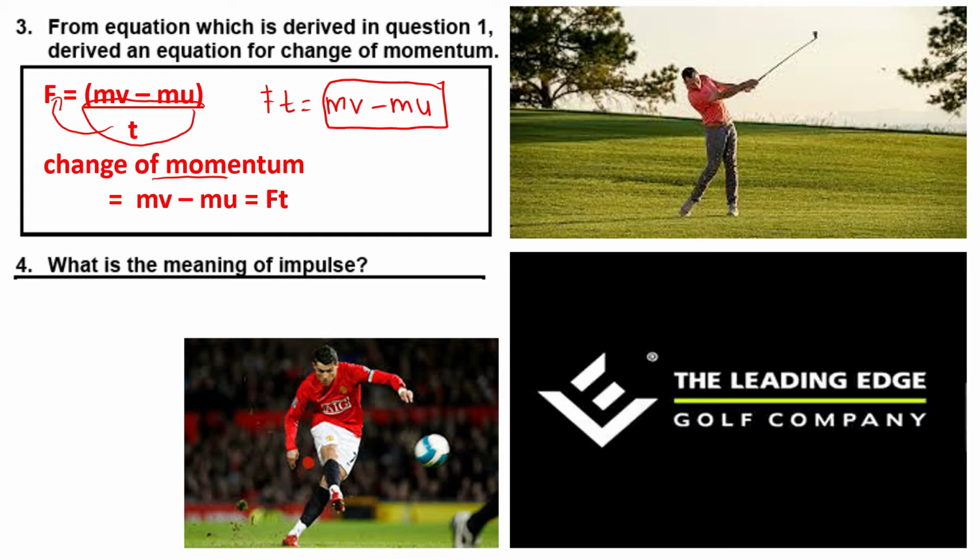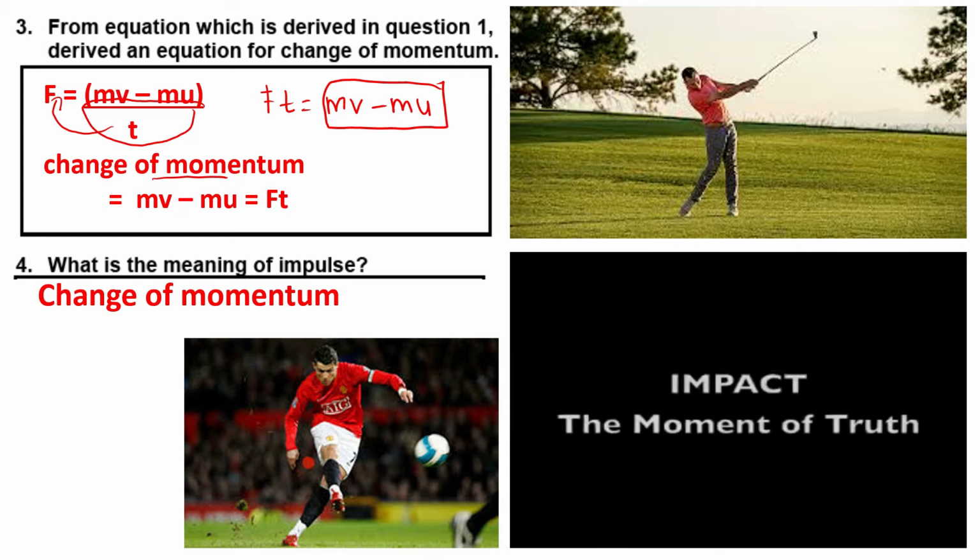So what does impulse mean? Change of momentum is final momentum minus initial momentum. Another name for change of momentum is impulse. Just now we learned about Newton's second law, that the rate of change of momentum is directly proportional to the force. So the rate of change of momentum we call the impulsive force, and the formula is F equals mv minus mu divided by t.